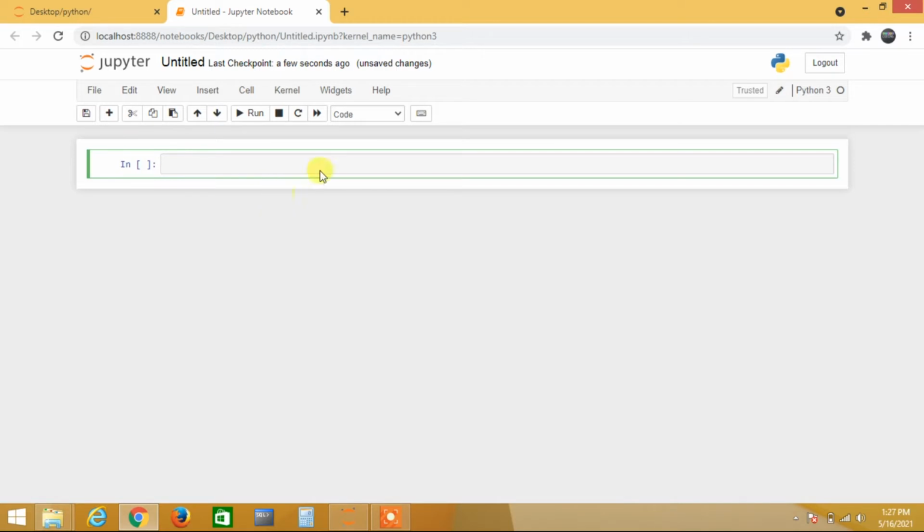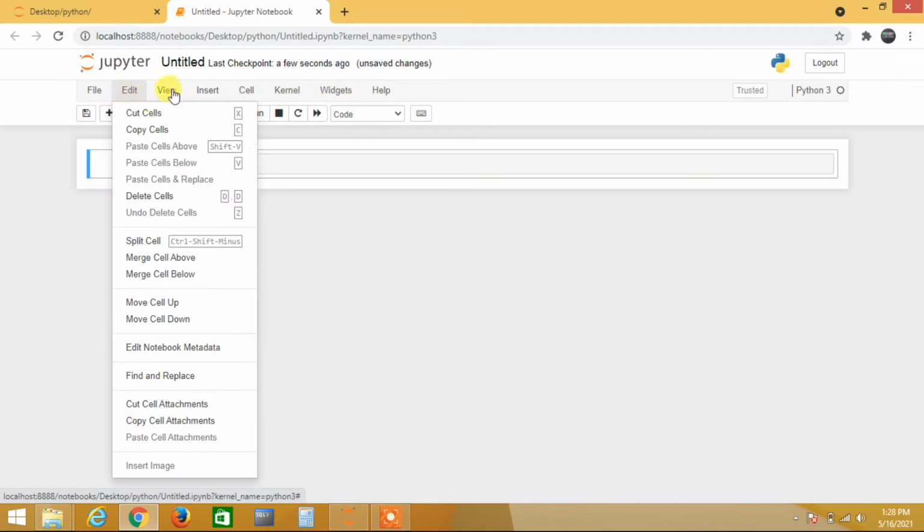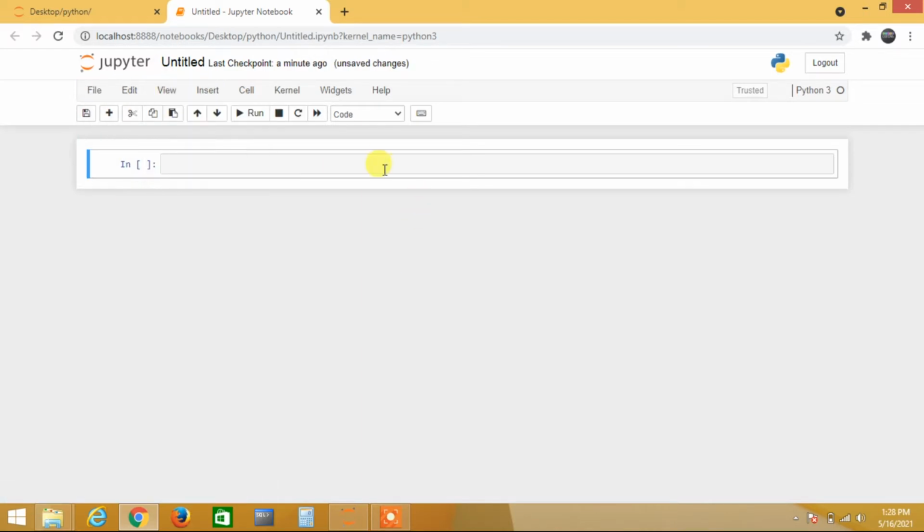I hope you already know this, like every program has similar things: File, Edit, View, Insert, Cell. Other programs also have these. You need to know about this, but it is not that mandatory. This is regarding file, this is editing, this is view. This is the actual window we are getting, right?